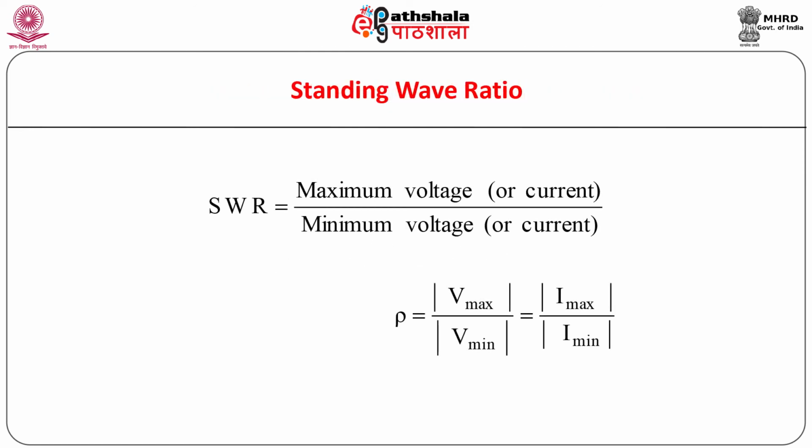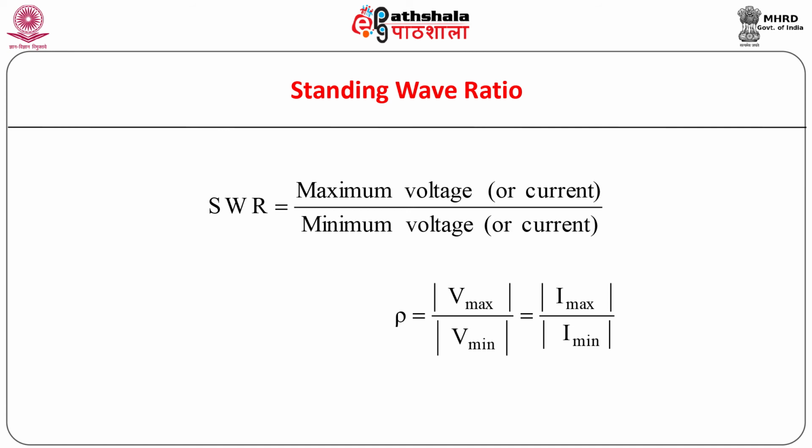One of the important qualities related to a transmission line to account for reflection loss is the standing wave ratio, abbreviated as SWR. It is defined as the ratio of the maximum value of voltage or current amplitude to the minimum value of voltage or current, and it is given by SWR equal to Vmax upon Vmin or Imax upon Imin. This VSWR is generally designed for measuring the reflection loss.